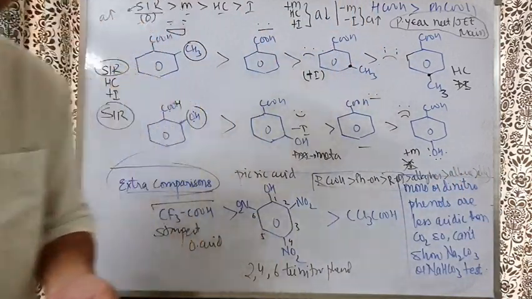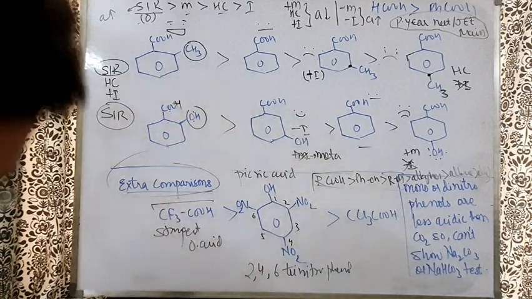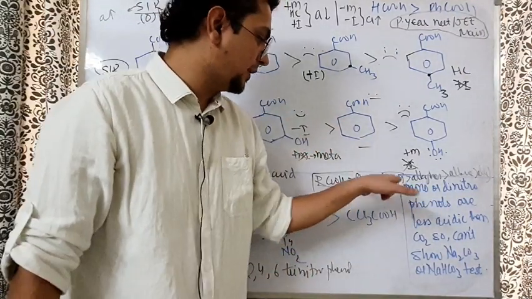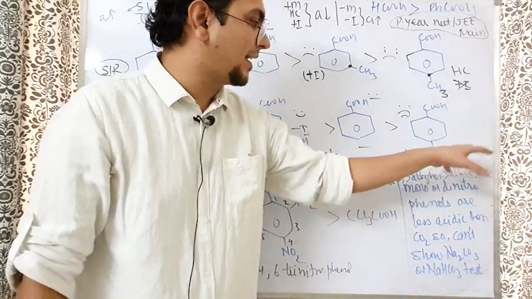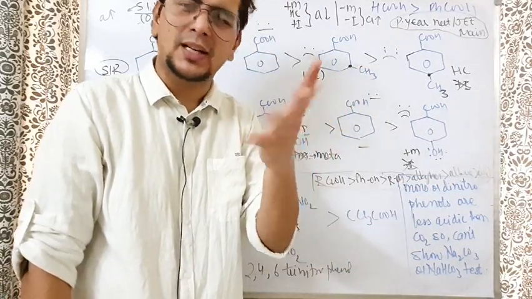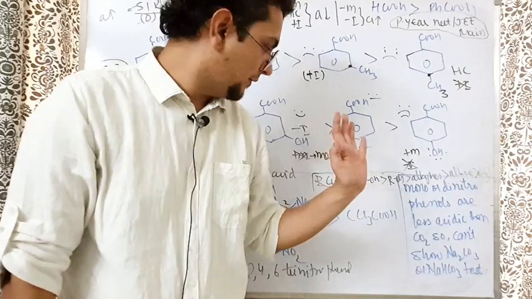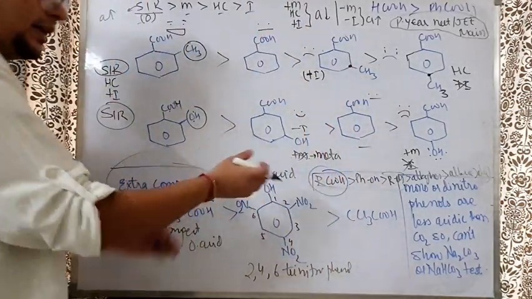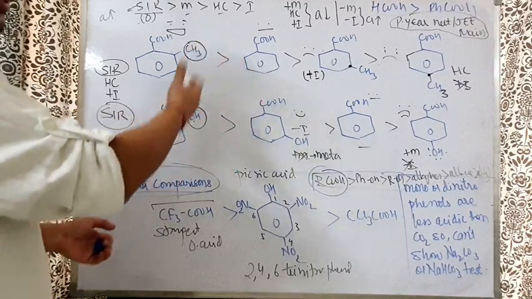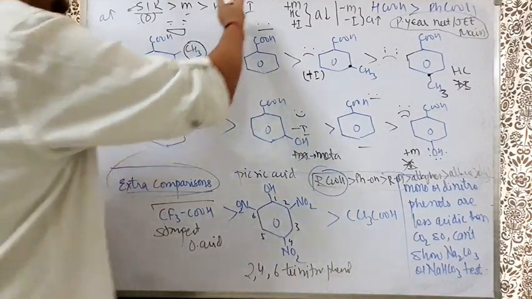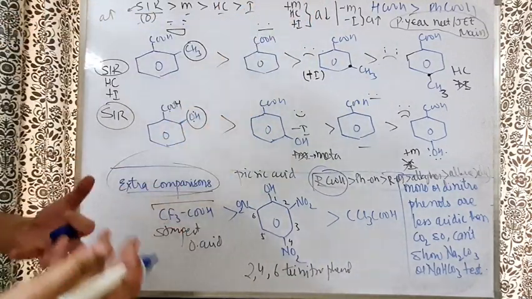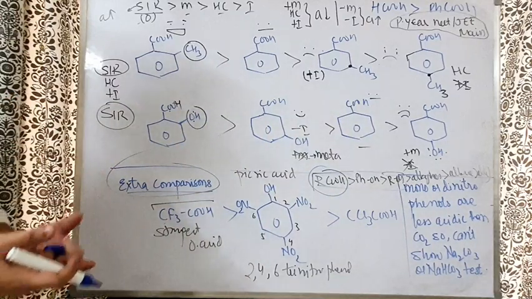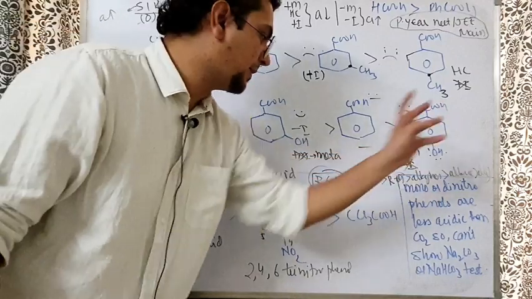So RCOOH is more acidic, then PhOH, phenol, then ROH. Already we have discussed this, phenols are more acidic than alcohols, then alkynes, then alkenes, then alkanes. Length of the chain does not matter. This idea will work very well. Now in ROH or RCOOH also, the general idea I told you previously: HCOOH is more acidic than PhCOOH, which is more acidic than CH3COOH. That will work. After that phenol will come, these will come.